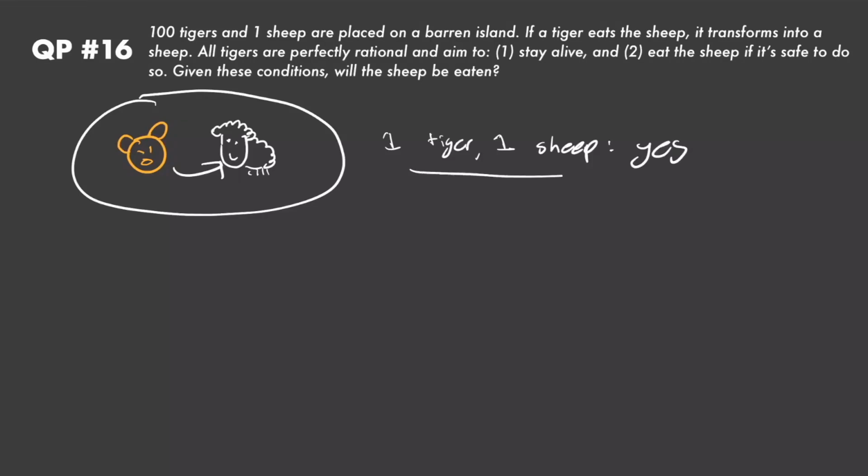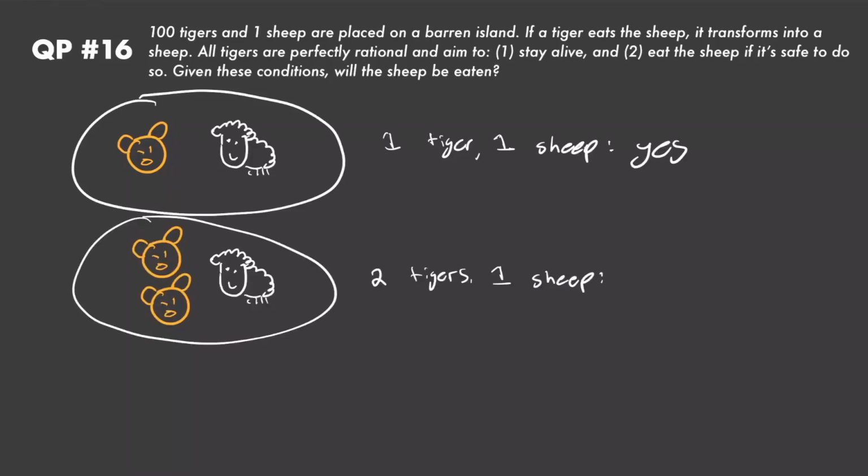So when we have 1 tiger and 1 sheep, the answer to this question, will the sheep be eaten, is yes, because the tiger knows, again, that when it eats the sheep, it'll transform into a sheep itself, and then it can't be eaten because there'll be no tigers left on the island to eat it. Now let's move on to the situation where we have 2 tigers and 1 sheep.